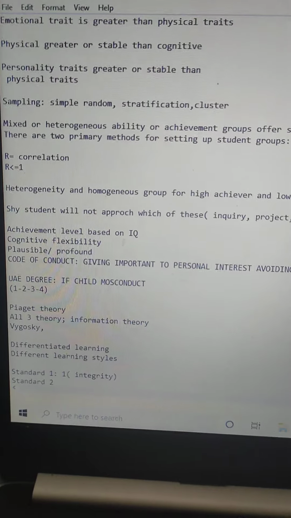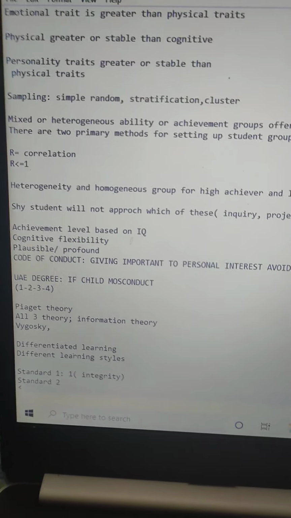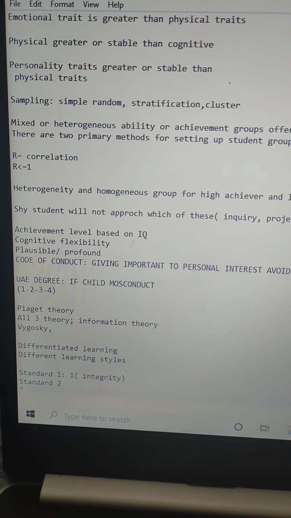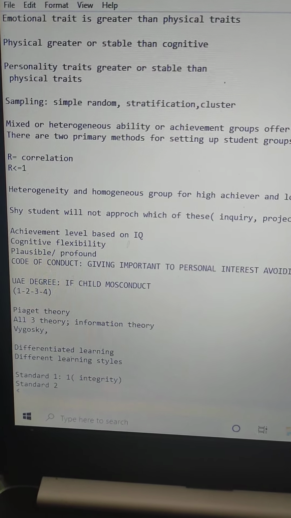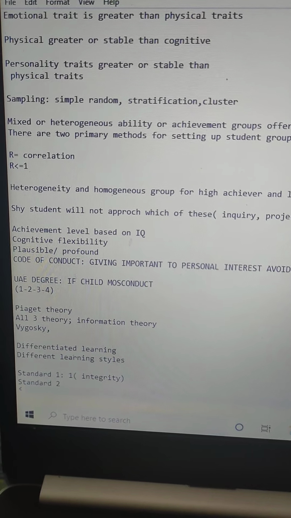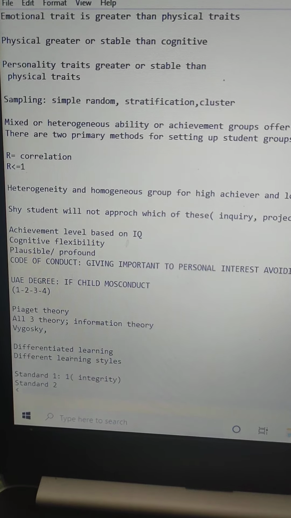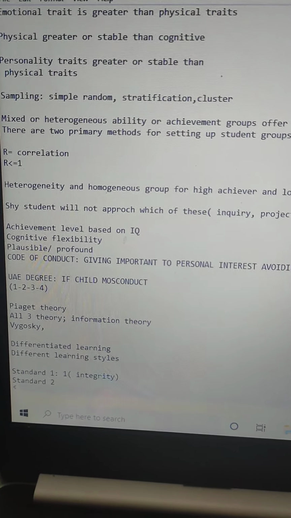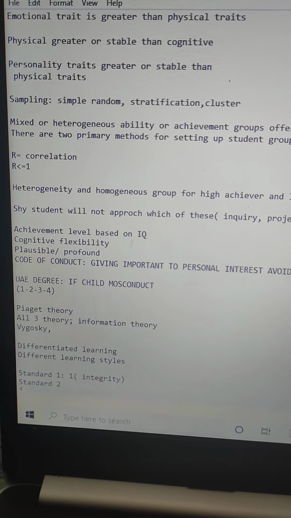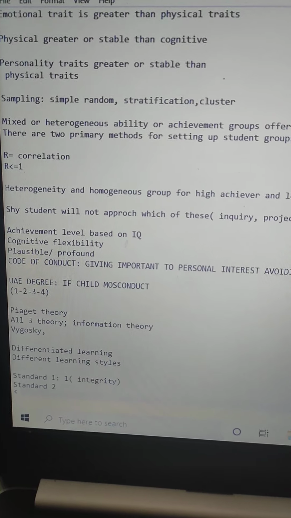One question was about the emotional trait. Is the emotional trait greater than the physical trait, or is the physical trait more stable than the cognitive? There was a question related to personality traits, whether they are greater or more stable than physical traits. So more or less you'll have to focus on all these traits with a deep understanding.